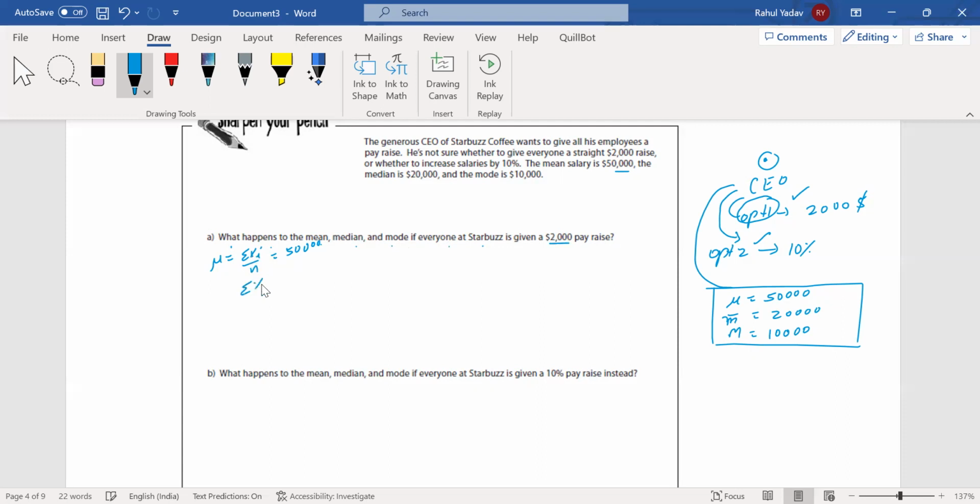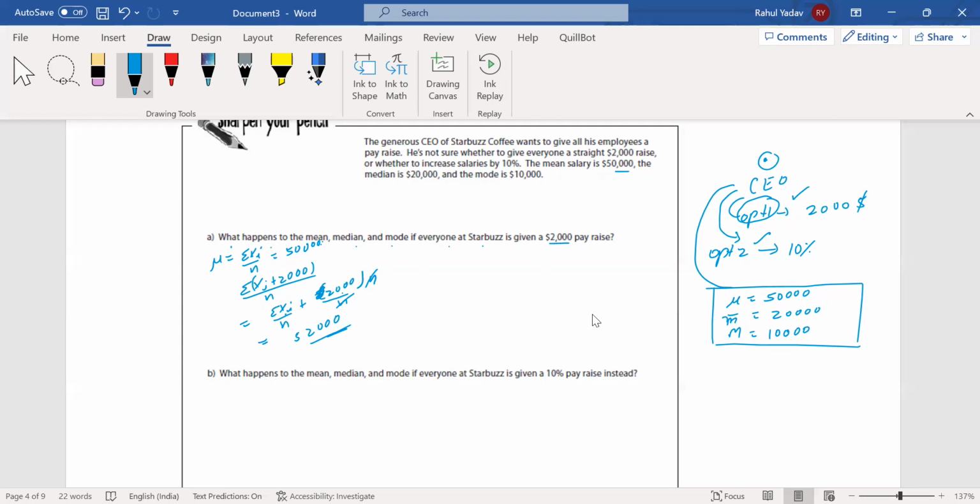So that is summation of (xi plus 2000) divided by n, which is summation xi divided by n plus summation 2000 divided by n. This summation becomes 2000 times n, since we have n objects, and the n cancels out. So that is 50,000 plus 2000, which is 52,000. So we have seen that the mean will change in this condition.